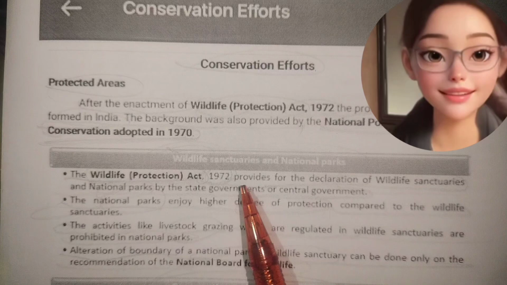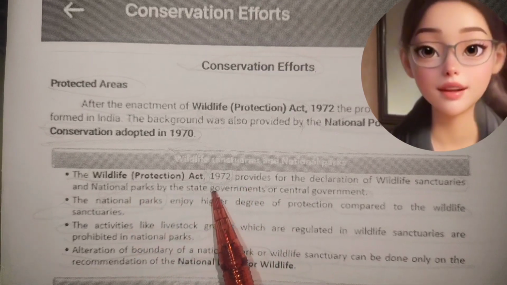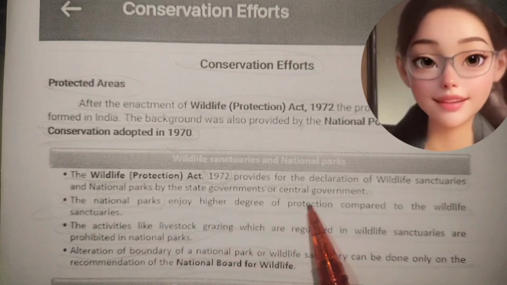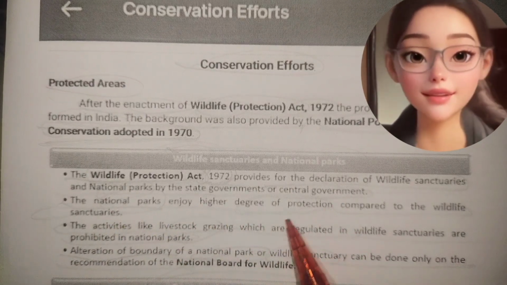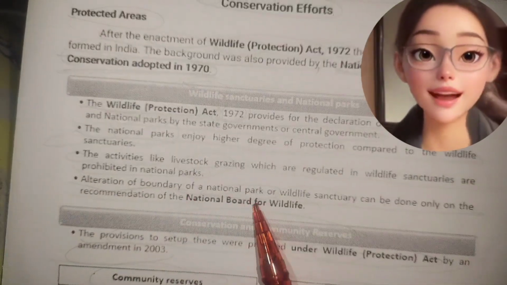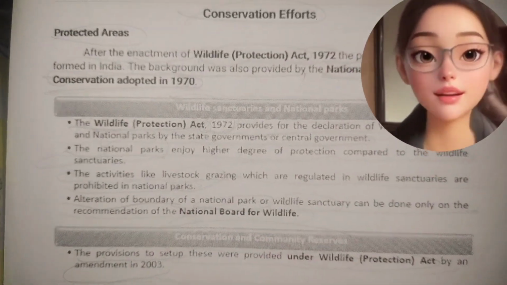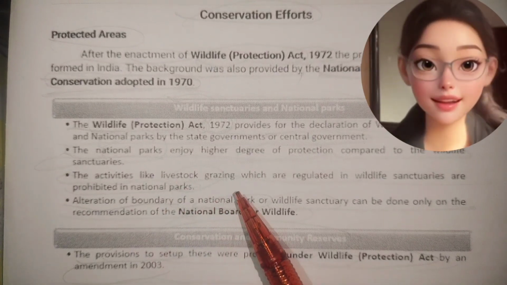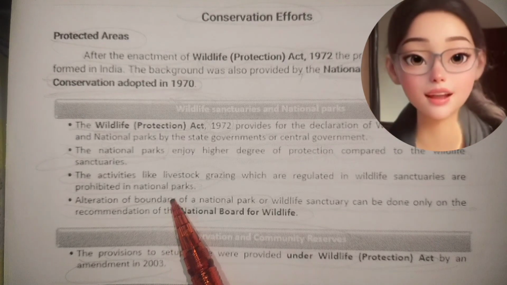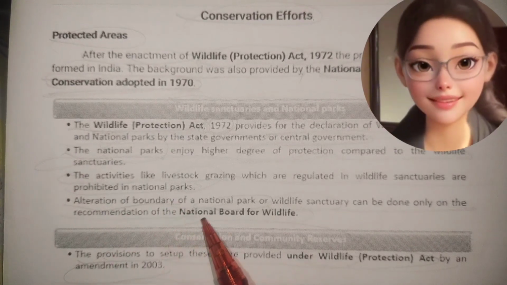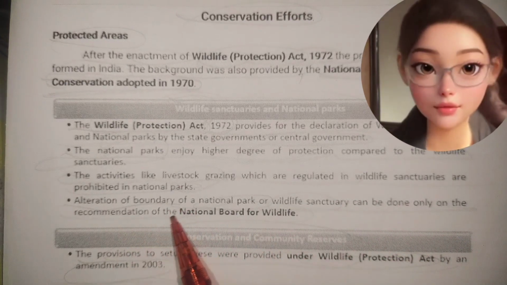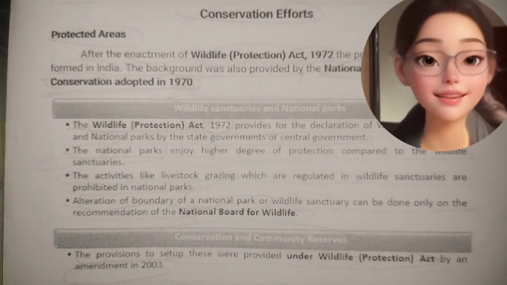Wildlife sanctuaries and national parks. The Wildlife Protection Act 1972 provides for the declaration of wildlife sanctuaries and national parks by the state governments or central government. The national parks enjoy a higher degree of protection compared to the wildlife sanctuaries. Activities like livestock grazing, which are regulated in wildlife sanctuaries, are prohibited in national parks. Alteration of the boundary of a national park or wildlife sanctuary can be done only on the recommendation of the National Board for Wildlife.